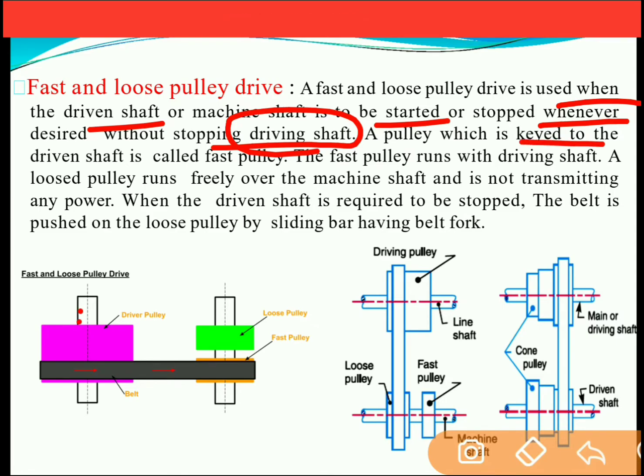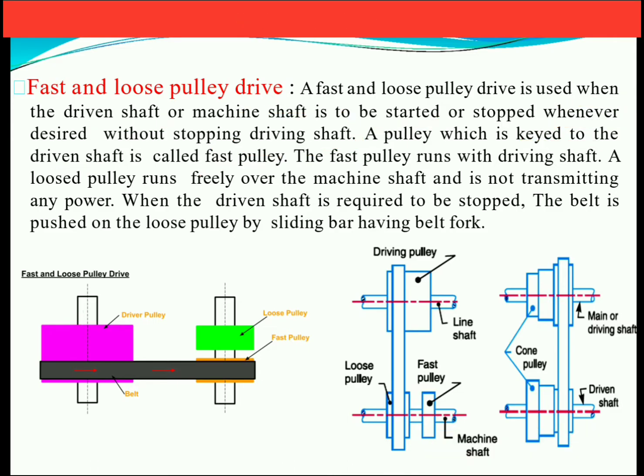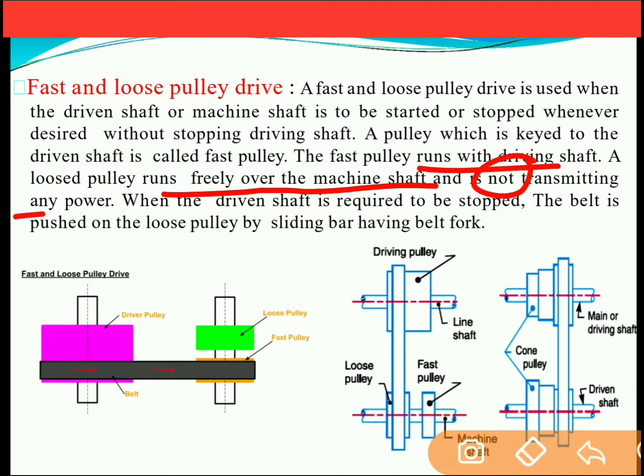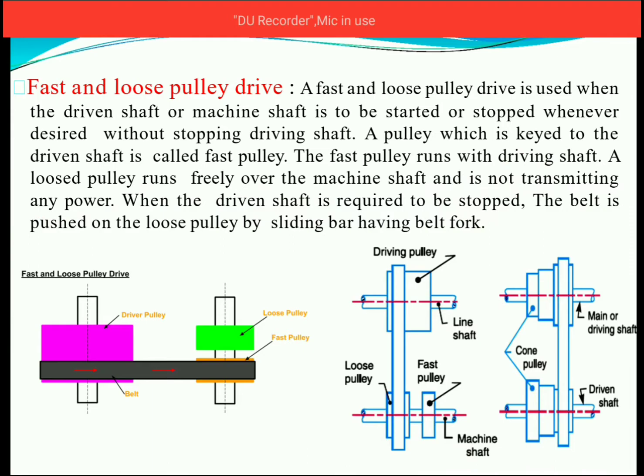A pulley which is keyed to the driven shaft is called the fast pulley. The fast pulley runs with the driving shaft. The loose pulley runs freely over the machine shaft and it is not transmitting the power. When the driven shaft is required to be stopped, the belt is pushed to the loose pulley by the sliding bar having a belt fork. So when we don't want to transmit the power, we can just shift the belt from the fast pulley to the loose pulley.